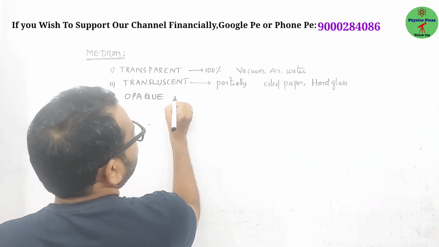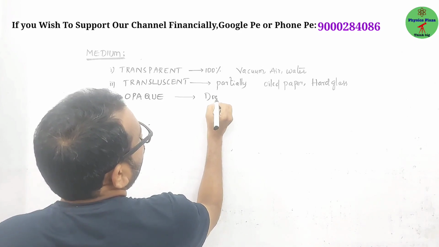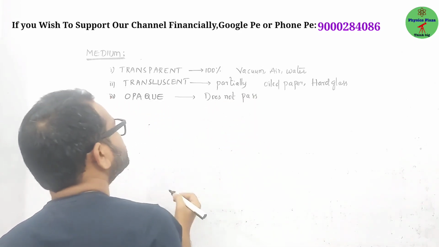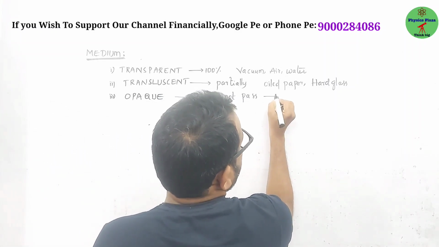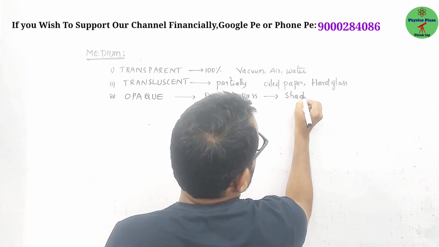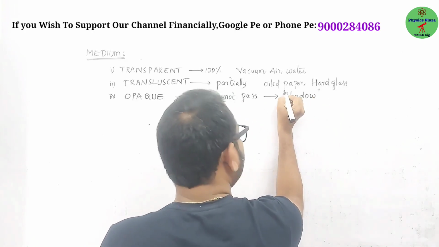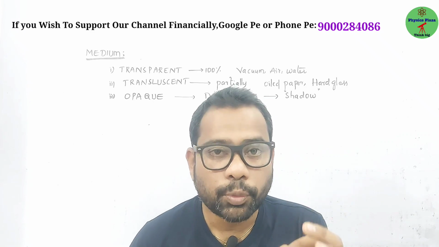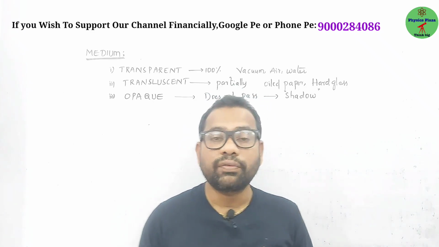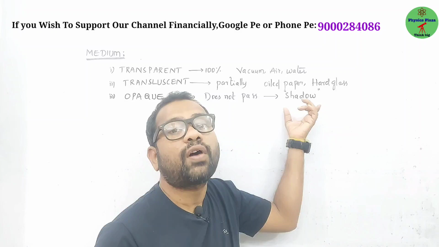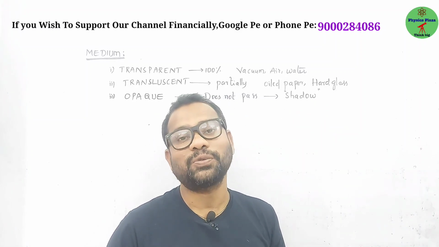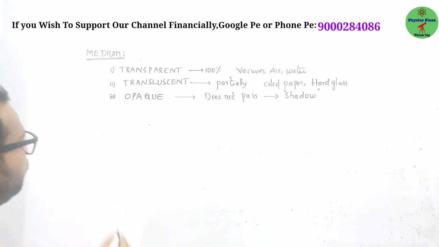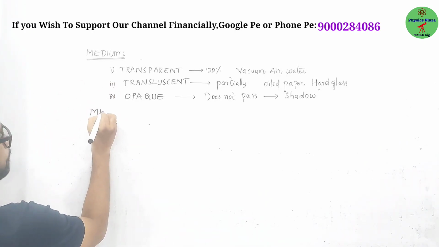What about opaque here? Light does not pass. As light is not passing through the opaque substances, as a result, shadow is formed. Dear children, what is the main reason for the shadow? Yes, rectilinear propagation of light. As a result of rectilinear propagation of light only, shadows are formed. So this is about medium. Clear? Fine. Now let us talk about the mirror.